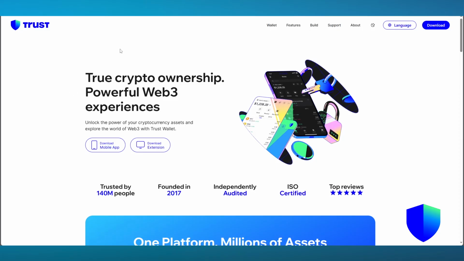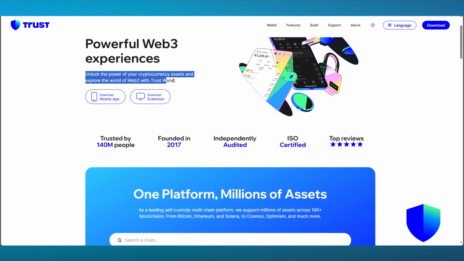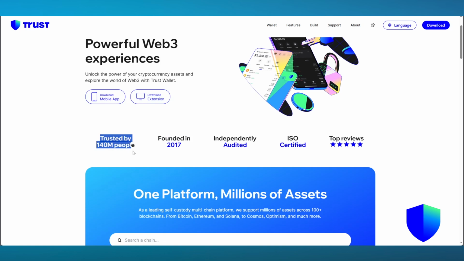So, let's go ahead and talk about Trust Wallet first of all. So, Trust Wallet, true crypto ownership, powerful Web3 experiences. You can unlock the power of cryptocurrency assets and explore the world of Web3 with Trust Wallet. Now, Trust Wallet can be downloaded as a mobile app or downloaded as an extension. That depends on you, on whatever you want to use it as. Now, Trust Wallet is trusted by around 140 million people. Founded in 2017, independently audited, ISO certified.